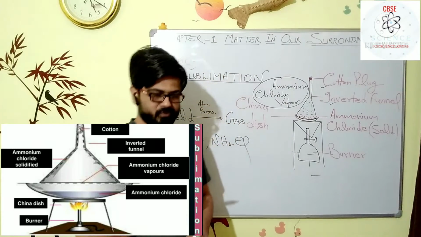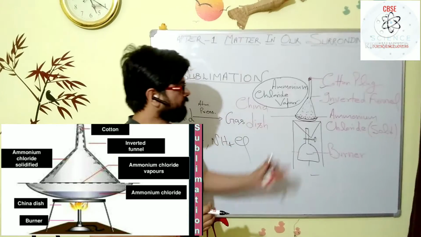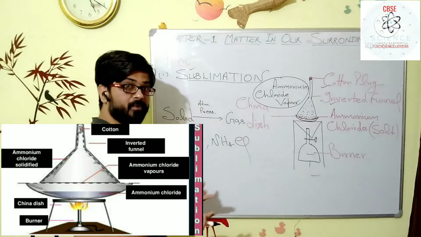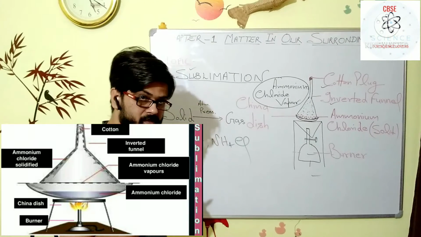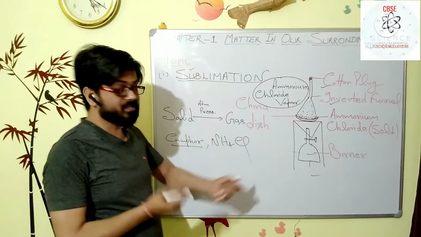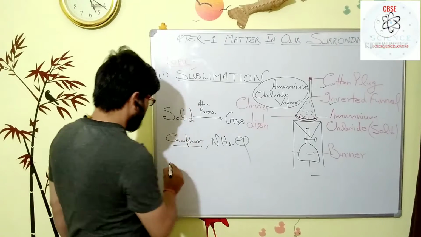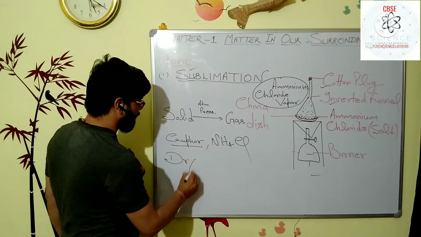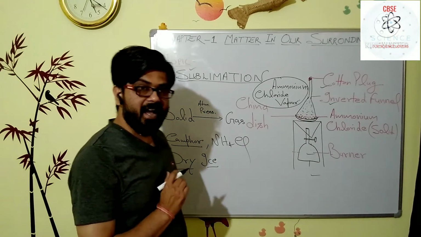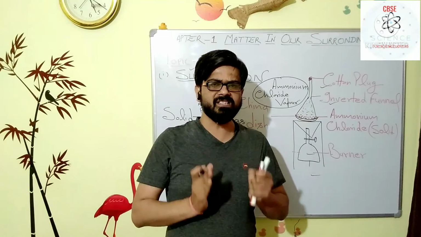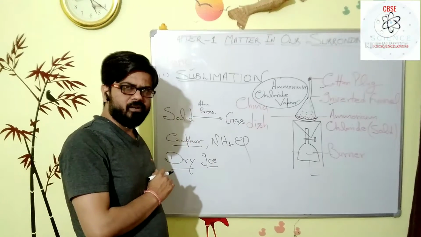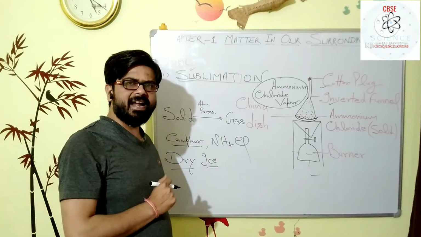So in this case, my dear student, ammonium chloride on heating is converting into gaseous vapor form directly without going to the liquid. That phenomenon is said to be sublimation, and such substances are said to be sublimating substances. Another sublimating substance, my dear student, is dry ice. What is dry ice? Dry ice is nothing but the solid phase of carbon dioxide, my dear student. If you compress the carbon dioxide gas,